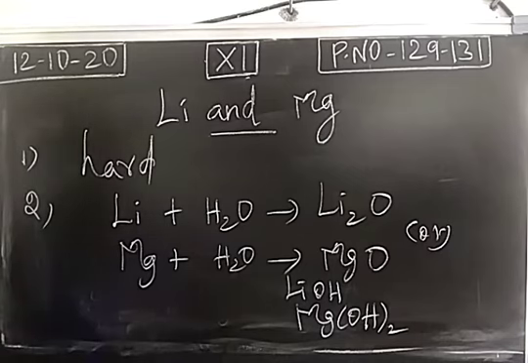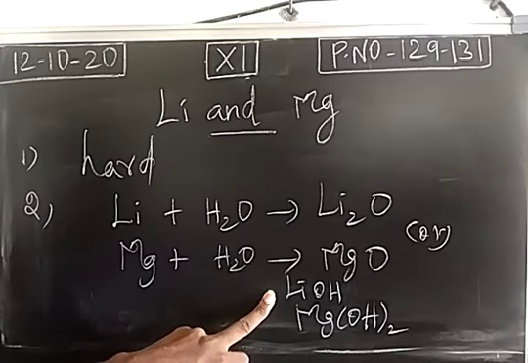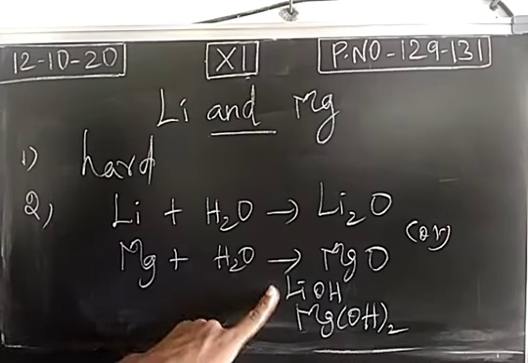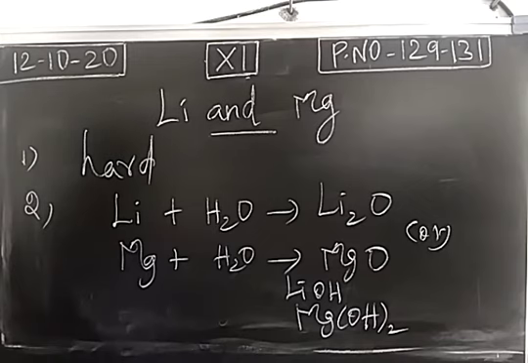So both the metals are forming same type of oxides and hydroxides. So this proves diagonal relationship. Then solubility. As we discussed already, lithium is sparingly soluble in water. The same is observed here also. Lithium hydroxide and magnesium hydroxide both are sparingly soluble in water.